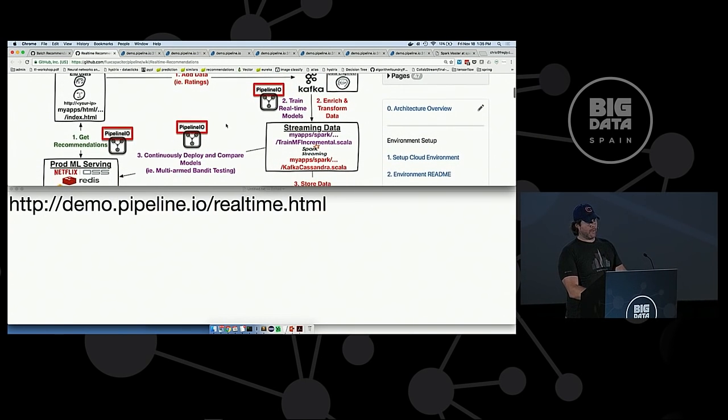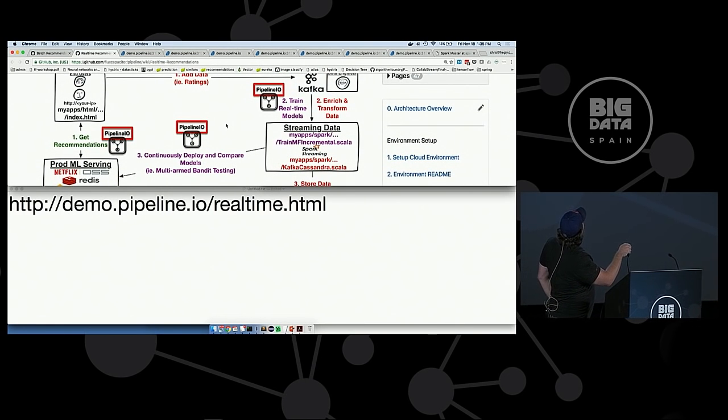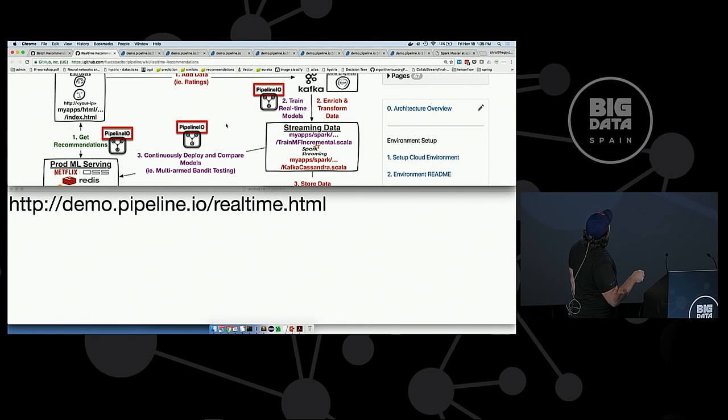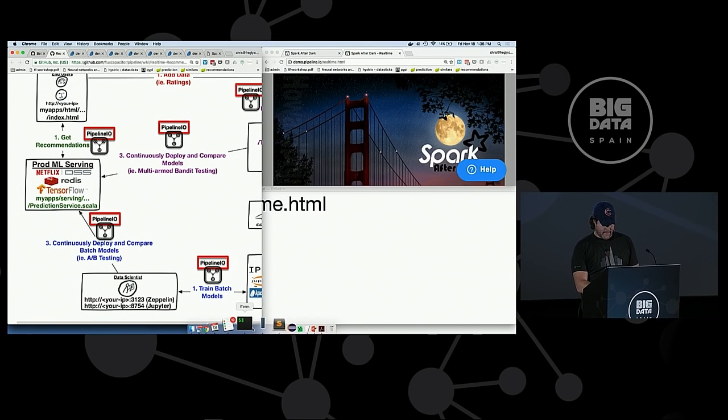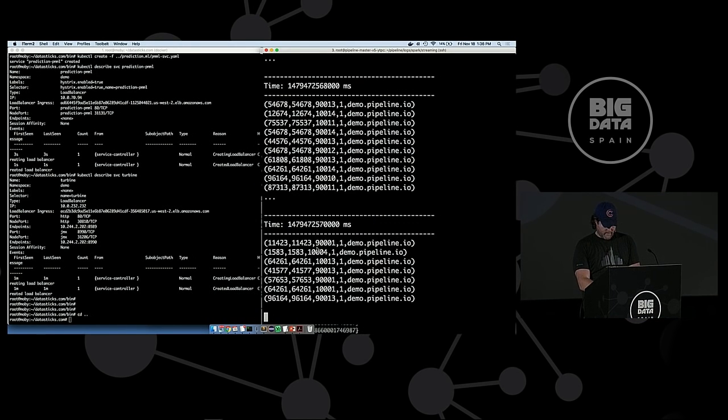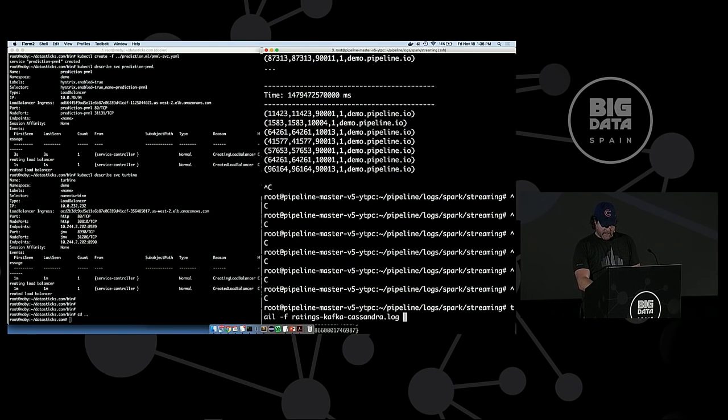So this is the purple path here, where we're actually training in real time. This is called online learning, or incremental learning. Scikit-learn has something called partial fit on a lot of the linear models, and this is what's happening here. If you want to look at the code, you can go in there. This is continuously recalculating these things. So I want to show you guys something cool. Those are the ratings coming in.